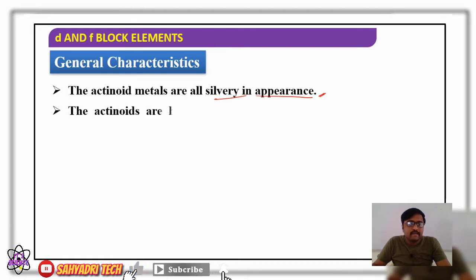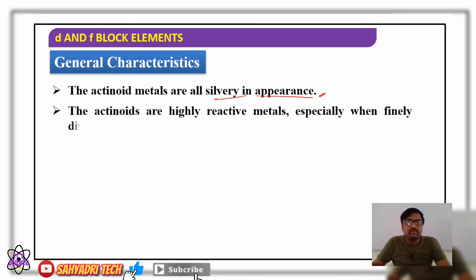Then the actinides are highly reactive metals. If you compare with the lanthanides, actinides are highly reactive metals, especially when they are finely divided, meaning in the amorphous form or in powdered form, their reactivity is enhanced. So first, actinide metals are silvery in appearance. Second, the actinides are highly reactive metals, especially when they are finely divided.